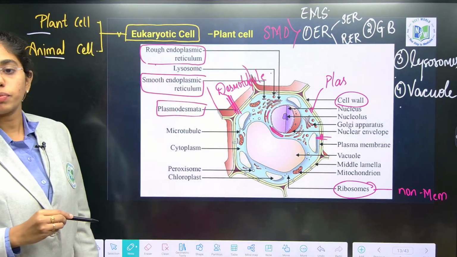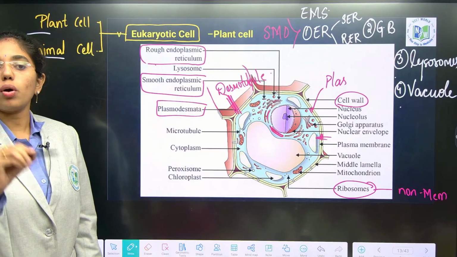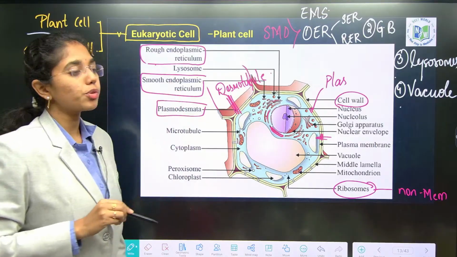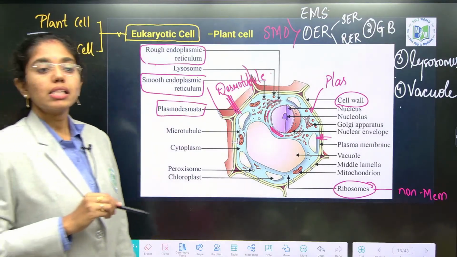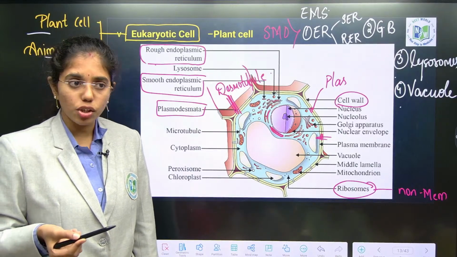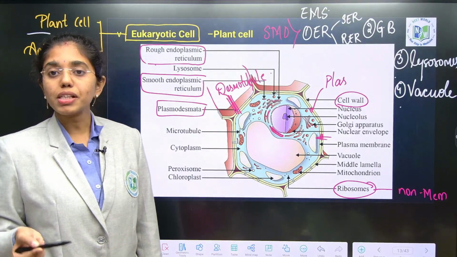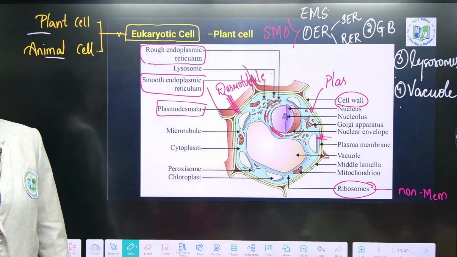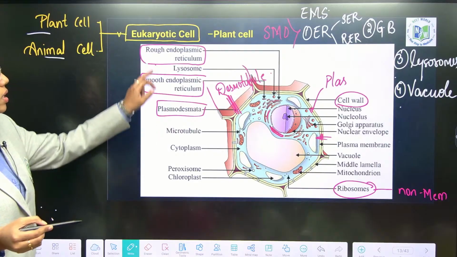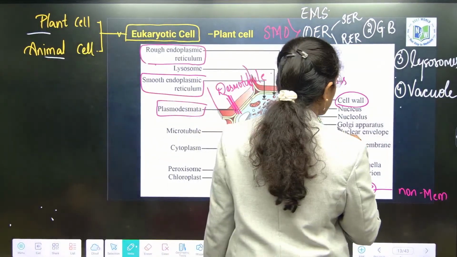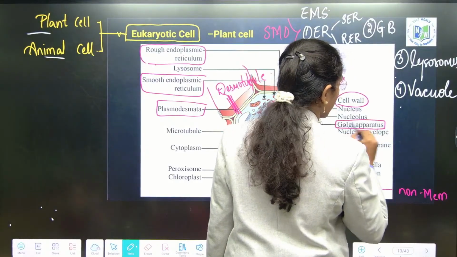Rough endoplasmic reticulum, whose major role is synthesizing proteins. The smooth endoplasmic reticulum's major role is synthesizing lipids. It also helps in detoxification of drugs and in modulating the calcium ion concentration inside a cell. This is about RER and SER, followed by Golgi bodies, which are again single membrane bound organelles.